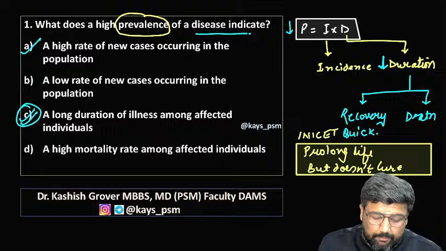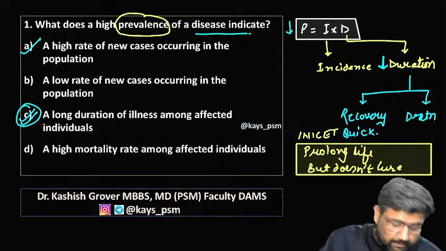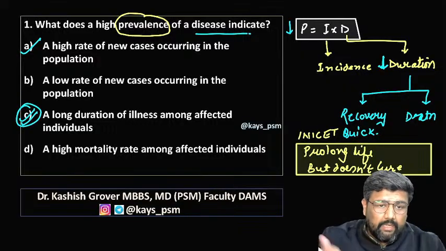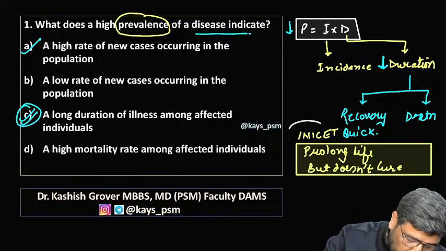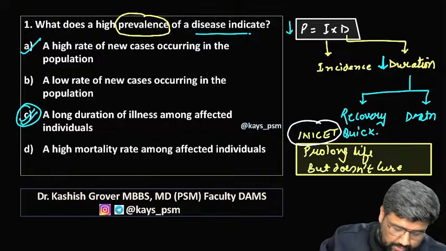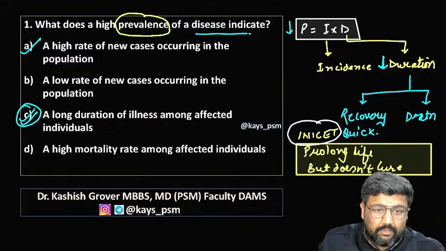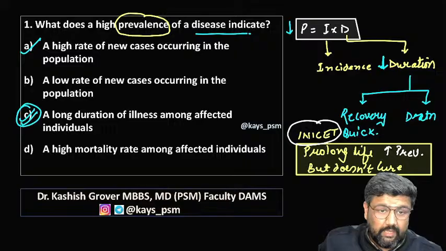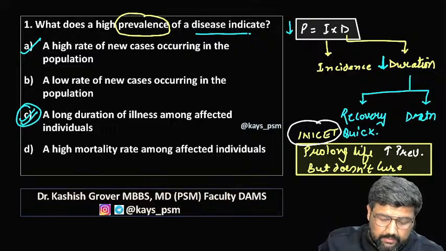Guys, quickly in the chat box. We are going to do the session very quickly. This was the recent INSET question: a drug which prolongs life but does not cure. What will happen? There will be increased prevalence.